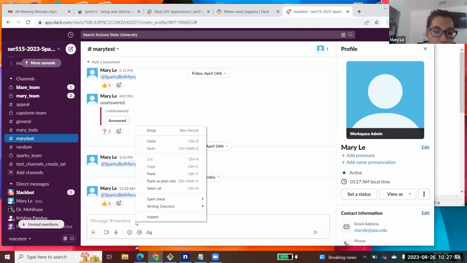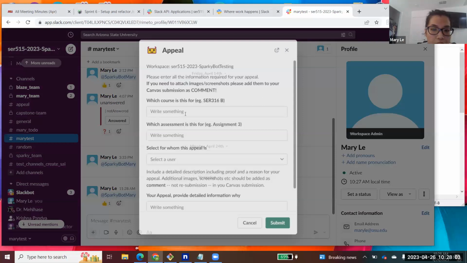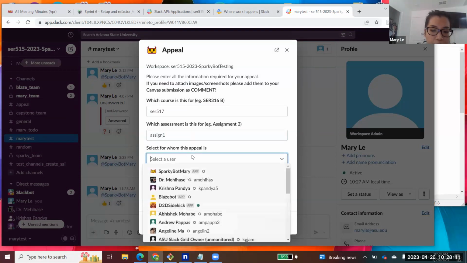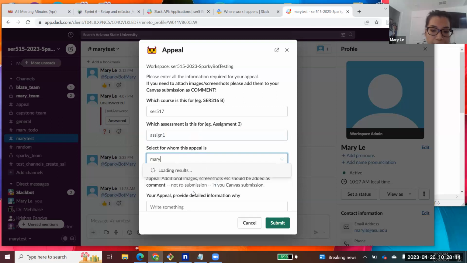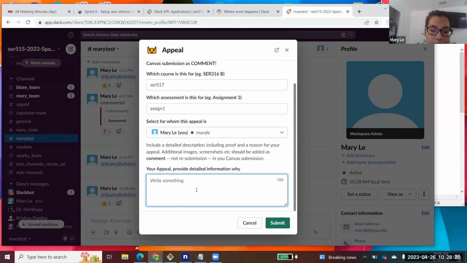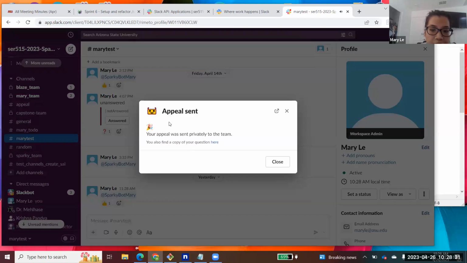So we worked on implementing the Sparky Appeal. This is going to be the / command for it. This page pops up, so you can type in the course. I'll just type in 517 assignment 1, and then for this appeal, I'll just put my name. And then for my appeal, obviously you would want to provide a detailed appeal, so I'll just put wrong grade. And then once that's done, you would get this message, and then you can close it.